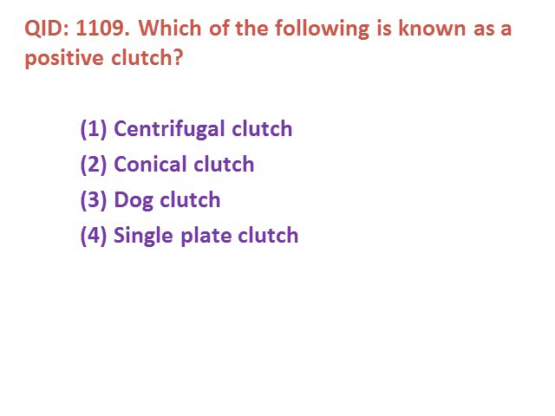So next question. Which of the following is known as a positive clutch? Option 1 centrifugal clutch, 2nd conical clutch, 3rd dog clutch, 4th single plate clutch. The correct answer is the dog clutch, which is a positive clutch.